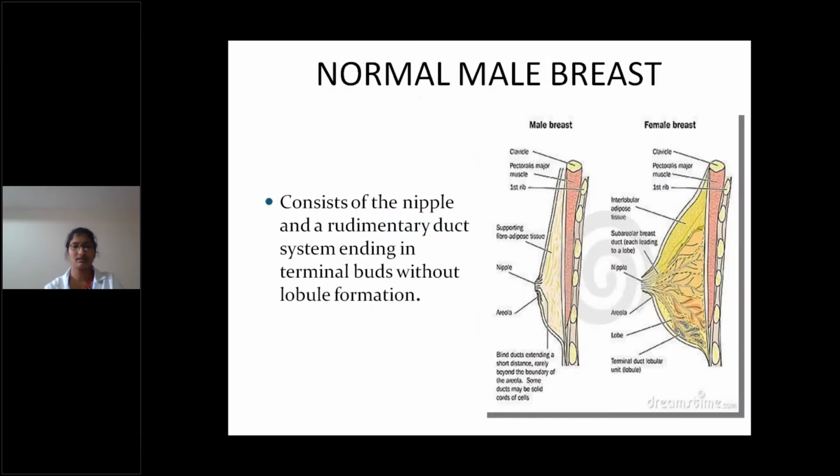And the normal male breast. Normal male breast consists of the nipple and a rudimentary duct system ending in terminal ducts without lobule formation. Here in the normal male breast, terminal buds are without lobules. That is the difference between female breast and male breast. In the female breast, there will be a terminal duct lobular unit. Here, the lobular component is absent.